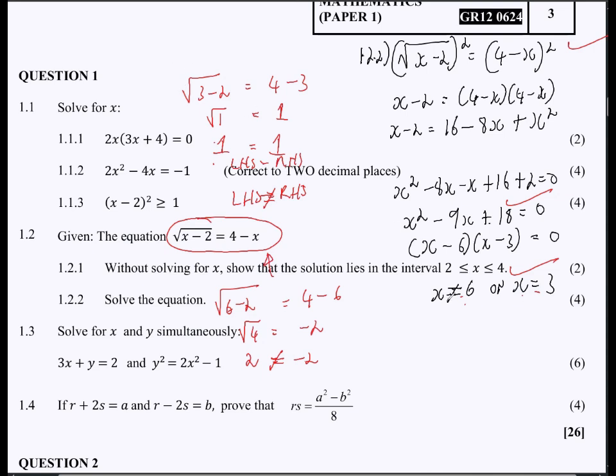So the fourth mark will come from cancelling out this one, right? If you did not cancel, that means you are getting 3 out of 4. But if you then come back and cancel off the 6 here and say x is not equal to 6, then that's your fourth mark. Okay, so I hope you understand that. So make sure on Friday, you have these things detailed out.